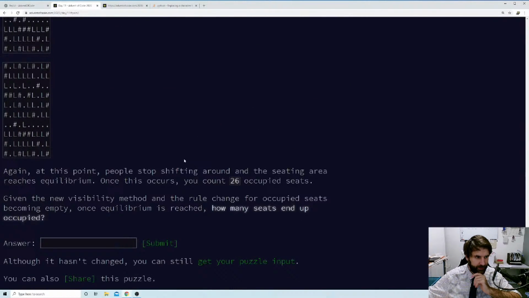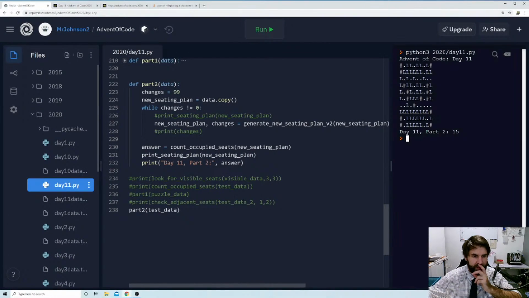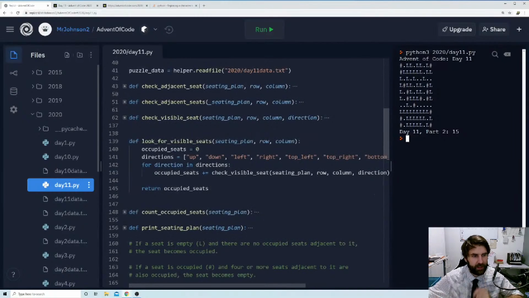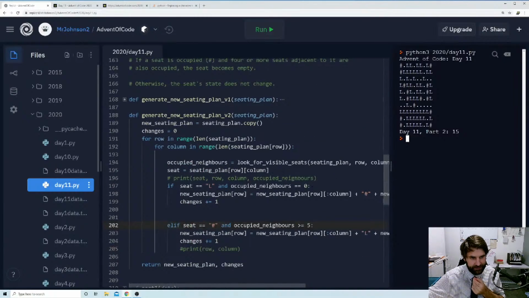It's going to be another stupid if problem, isn't it? Yeah. So it's got to be here because the logic here is sound. We've only had to update really this rule here. It's still this rule, it hasn't changed. If the seat is an L and there are no occupied neighbors, then we update it to a hash and we log that we've changed something. If it's a hash and we have more than 5 occupied neighbors, then we're doing this. But the way we're counting occupied neighbors must just be slightly wrong.